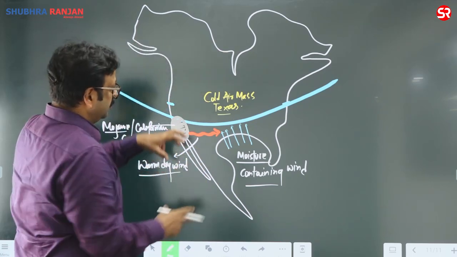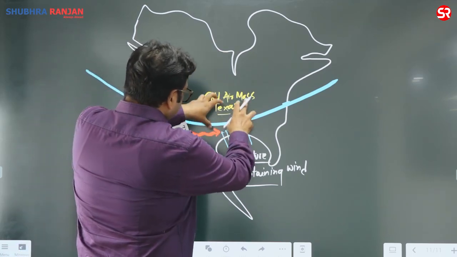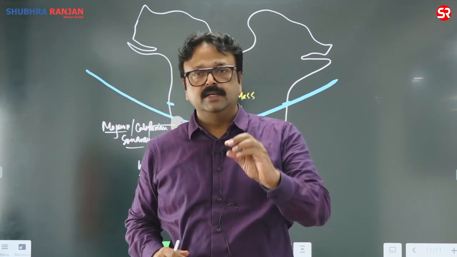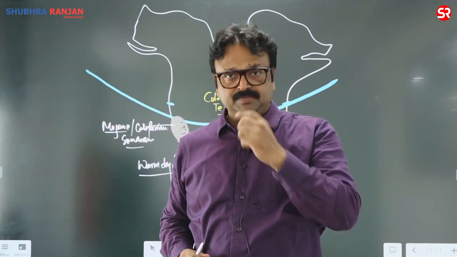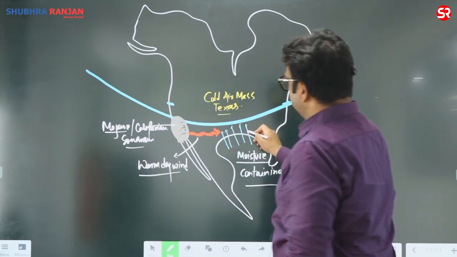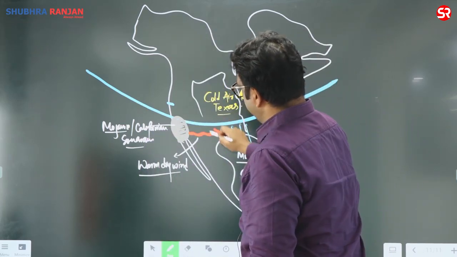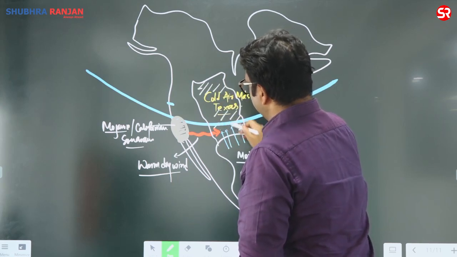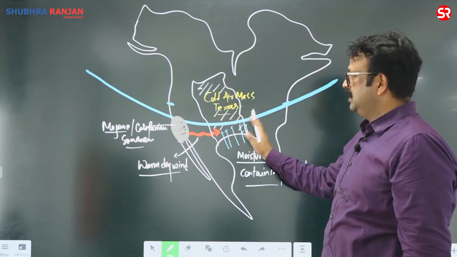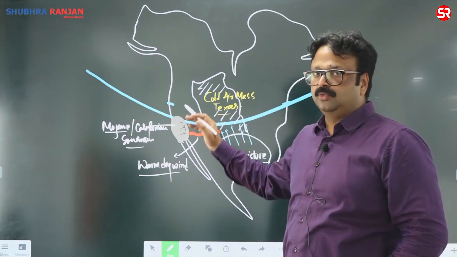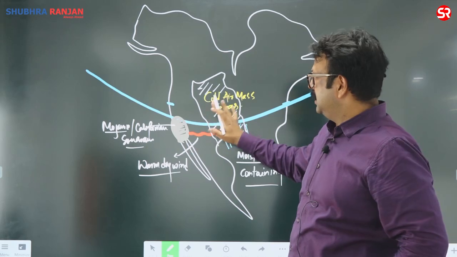So, moisture containing wind from the Gulf of Mexico, dry wind from the Mojave Desert, and cold air mass brought by the jet stream. This is the beautiful place where all the three airs are going to meet and create a vortex over there and create such kind of supercell, and these supercells are going to create massive tornadoes in this region, fine. And if you compare the intensity, it is going to be devastating, and if you compare the frequency, most of the tornadoes of the year come in this region.